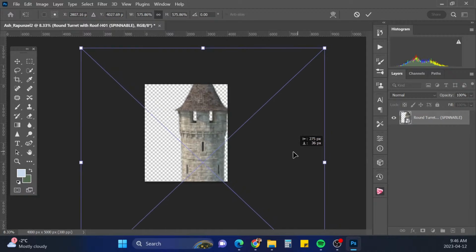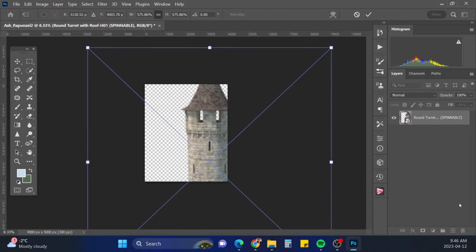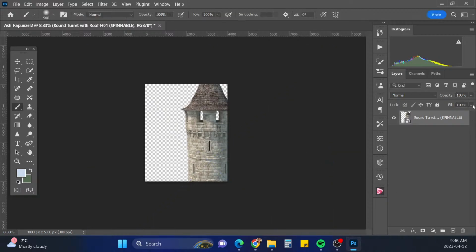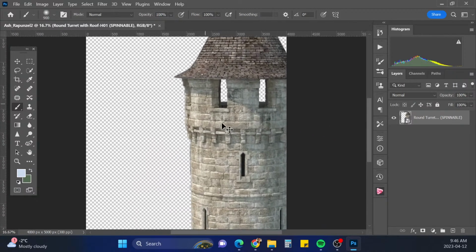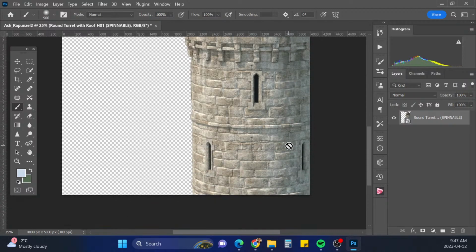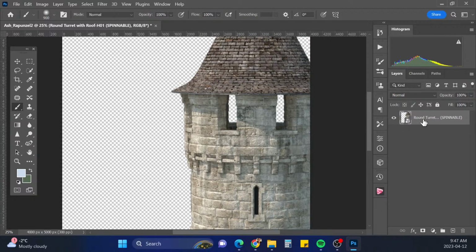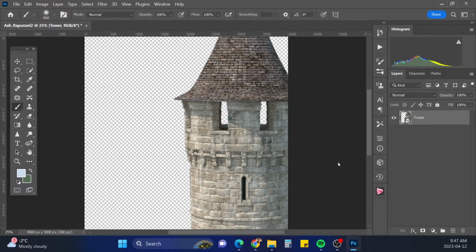Maybe we do want the roof in, something like that maybe. And with these windows, I'm probably gonna clone these out. But let's get the rest of the stock in first. So I'm gonna just make this one say tower. And let's get the other stock in here.